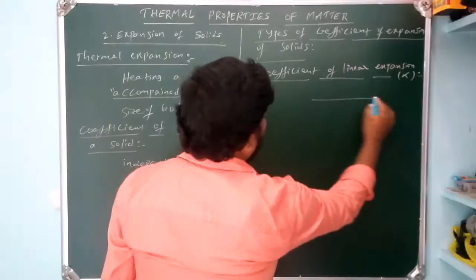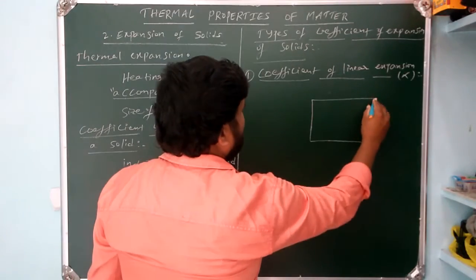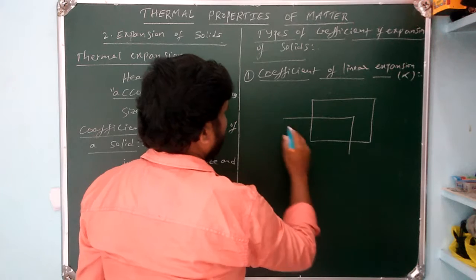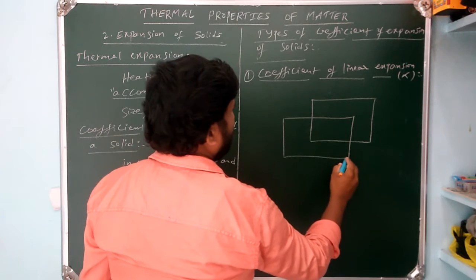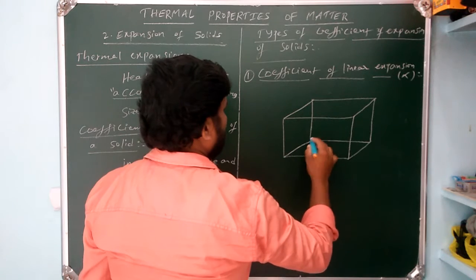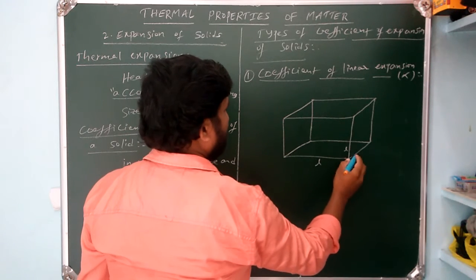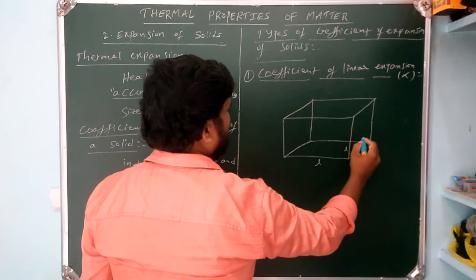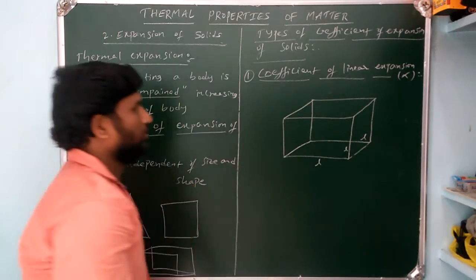Suppose let us consider a cubical shaped body here. The length of the body is L, height is L, and breadth of the body is also L. Okay.